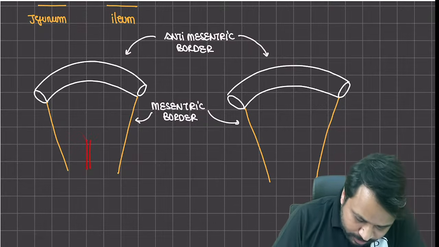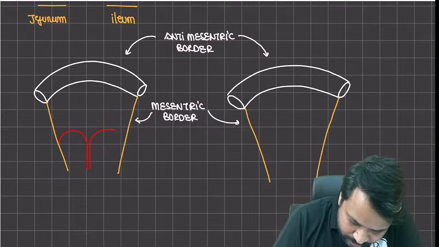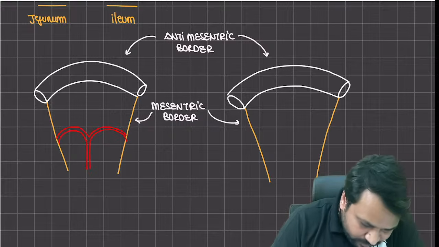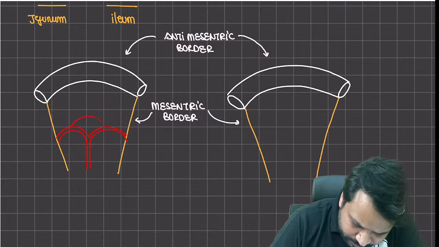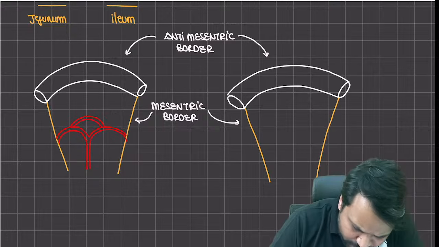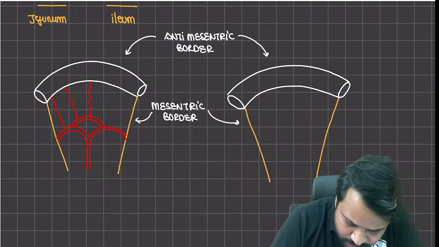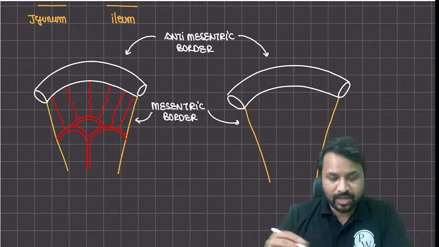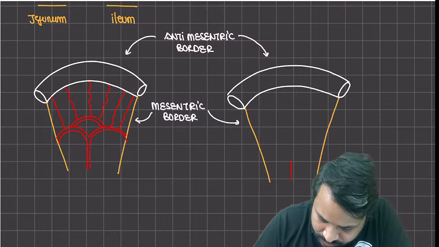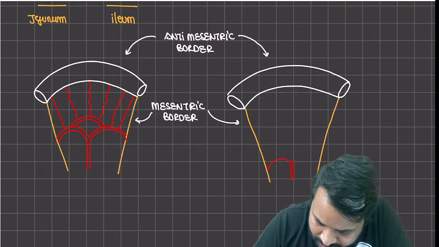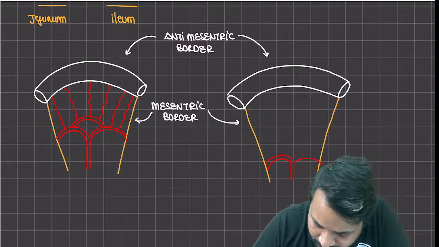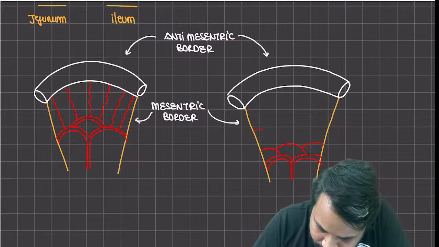Okay, so here you see in this part of the bowel, the blood supply and its blood vessels are going to be in this particular fashion, right? See, there is very minimal branching and there are longer branches which are going to come. So this is how the blood supply to the bowel is going to present here. When you look at the other side, this end of the bowel will also have a similar vascular supply, but you will see a marked difference in its arrangement.